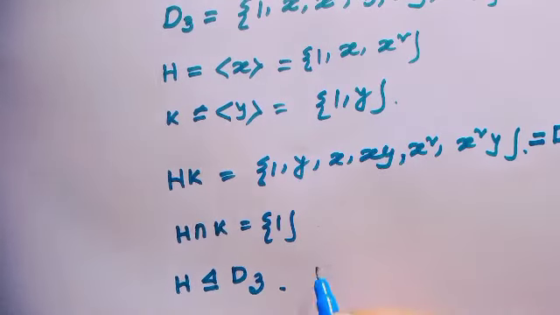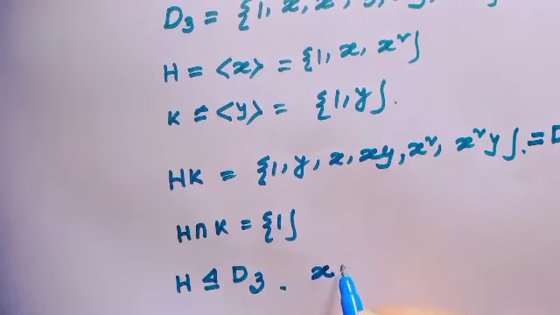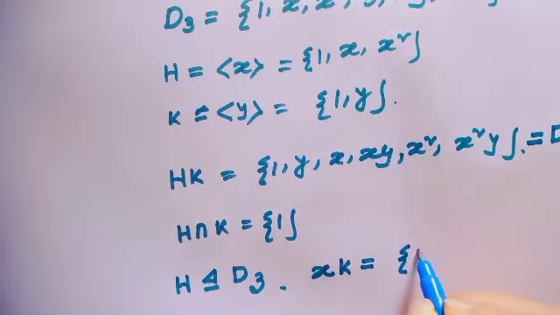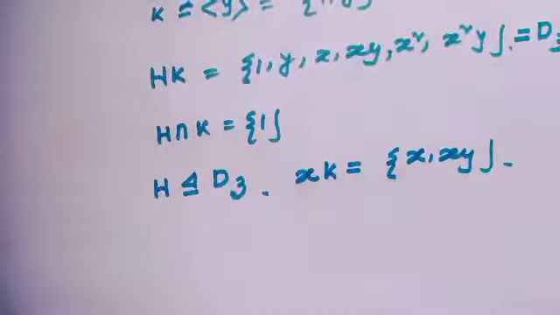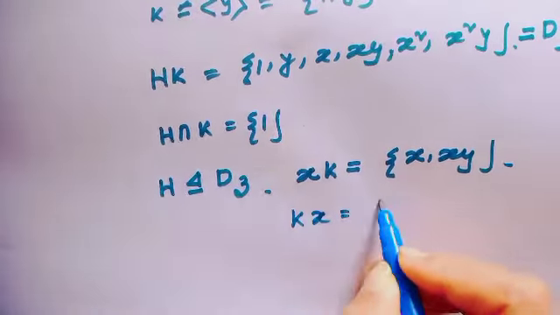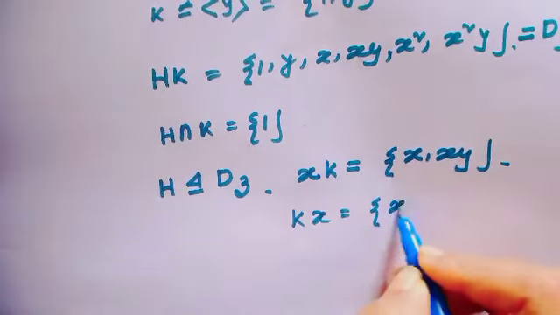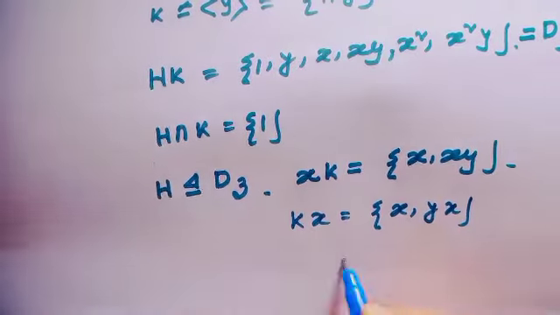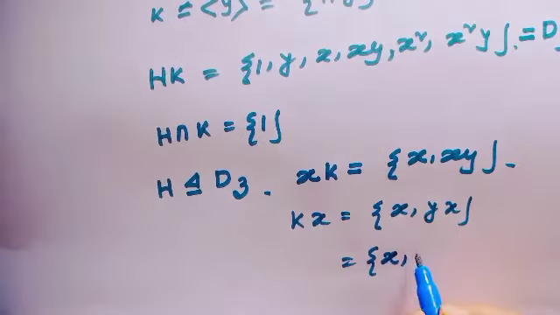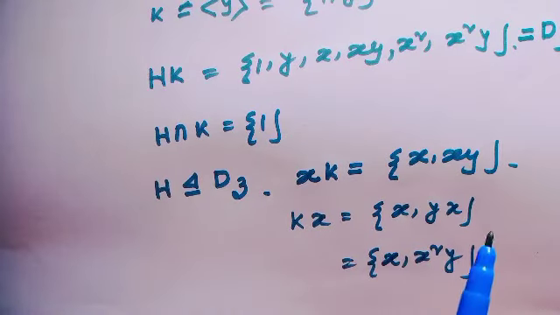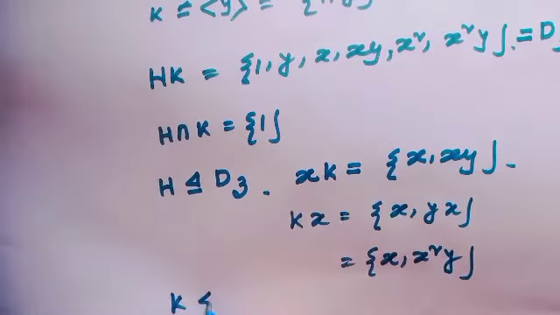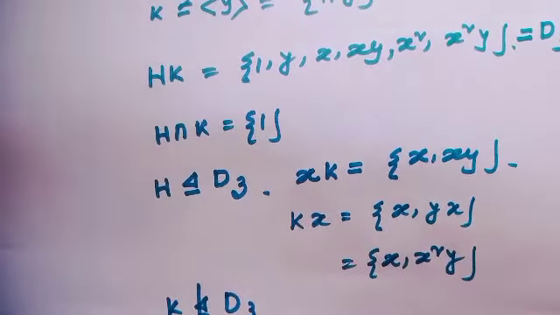But what will be x times capital K? This is equal to the set of elements x, xy. And K times x equals x, yx, and yx equals x squared y. Notice xK is not equal to Kx. Okay, so capital K is not a normal subgroup of D3.